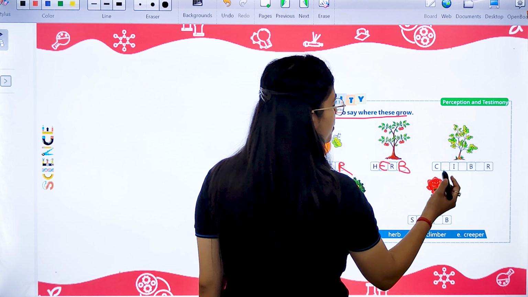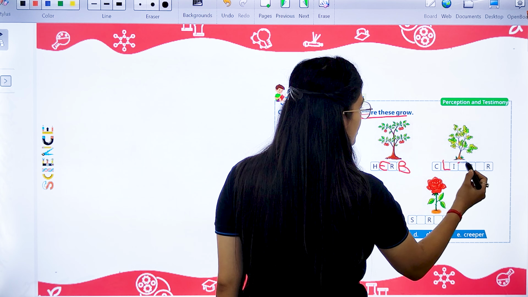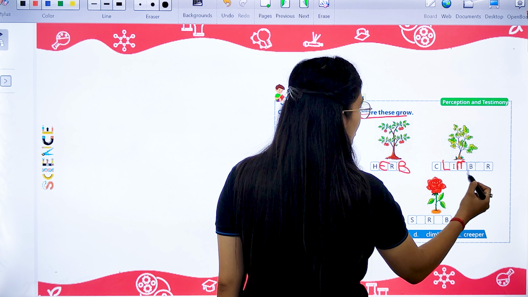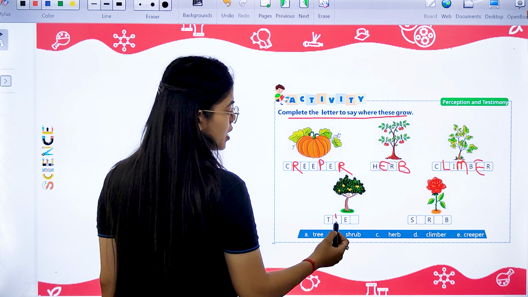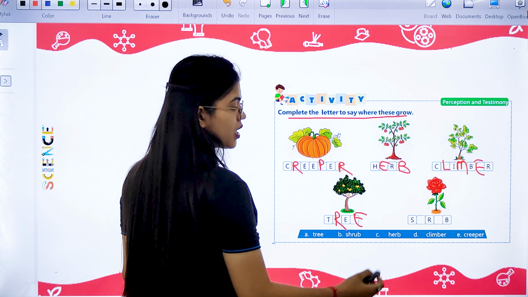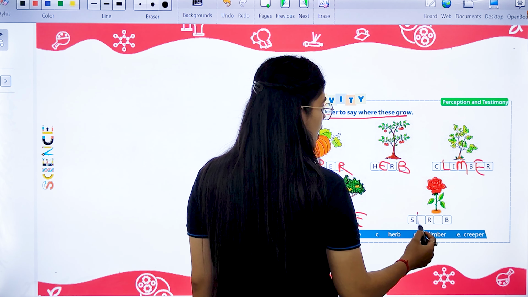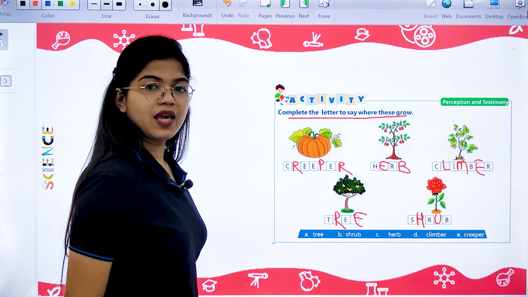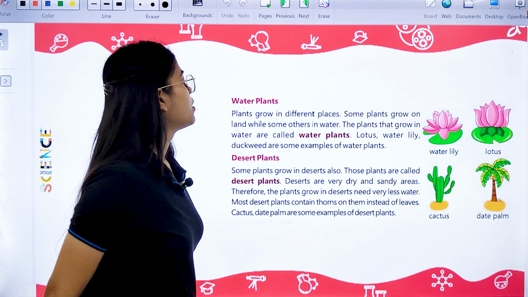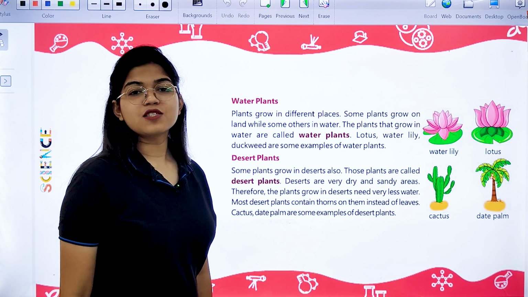This is climber, so we'll write over here CLIMBER, climber. This is tree, TREE, tree. And this is shrub, SHRUB, shrub.